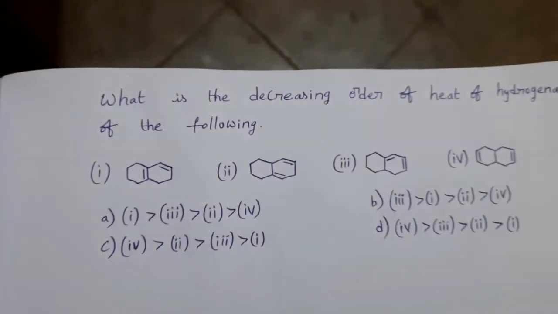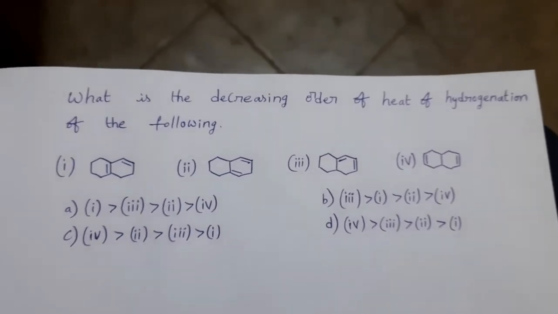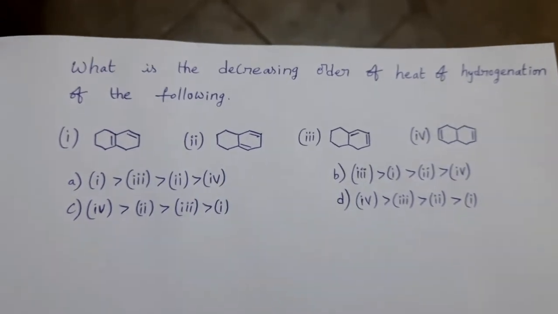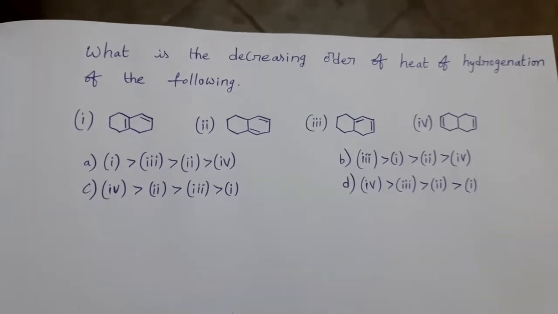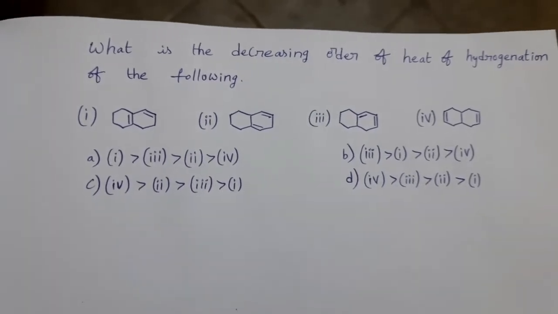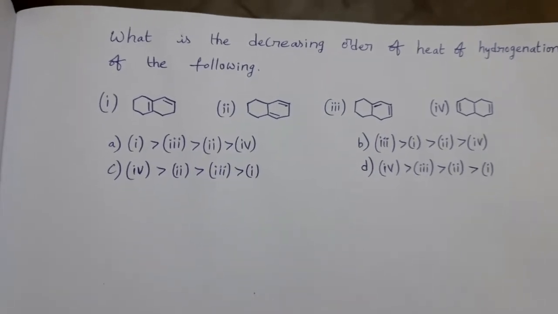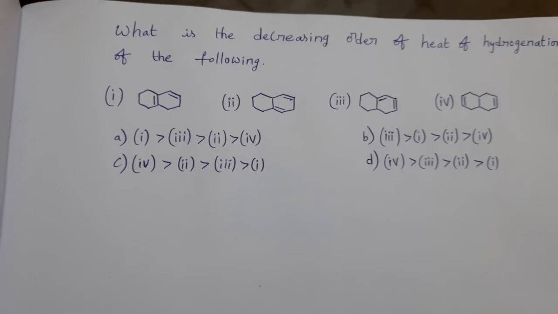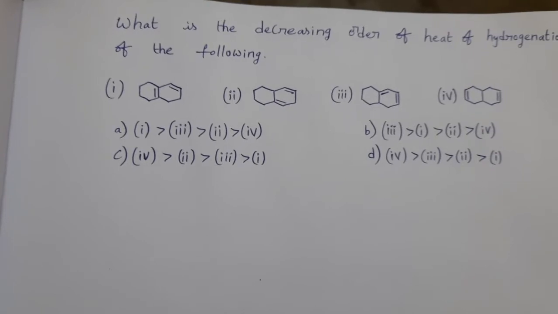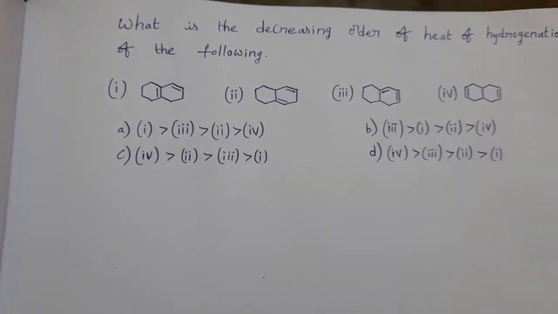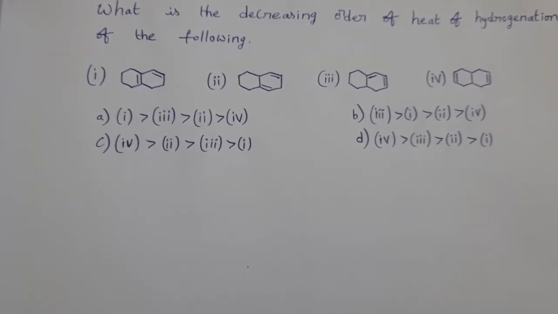Come to this question. What is the decreasing order of heat of hydrogenation of the following? 4 compounds are given. In a compound, if double bonds are present in alternative positions, then that system is called a conjugated system. In the hydrocarbons chapter, we learned this one. Conjugated system means double bonds and single bonds are present in alternative positions.